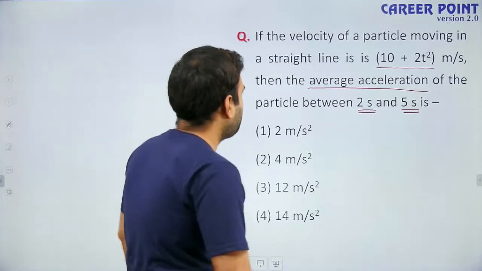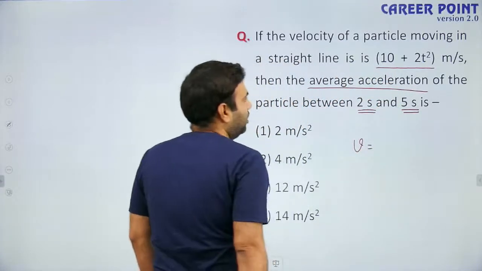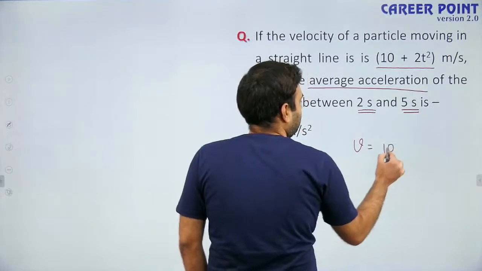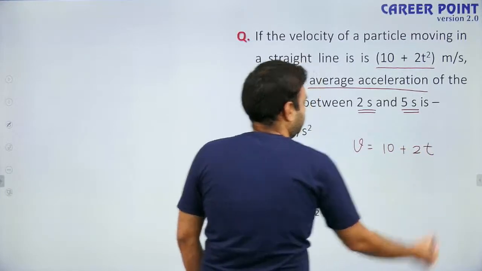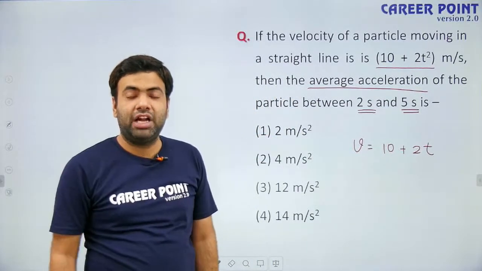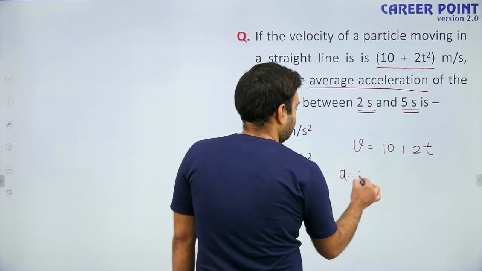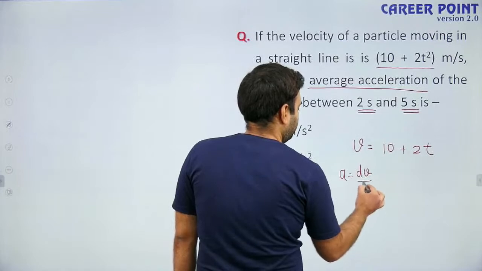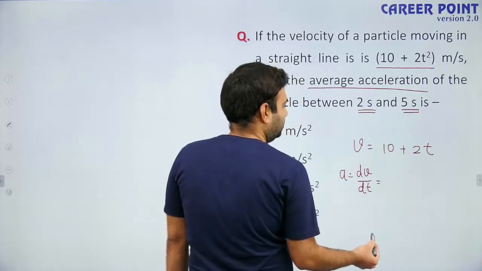See, velocity as a function of time is given. Velocity is 10 plus 2t square. This is instantaneous velocity. And what is instantaneous acceleration? Instantaneous acceleration is the rate of change of velocity with respect to time. So if you differentiate it, what will you get?